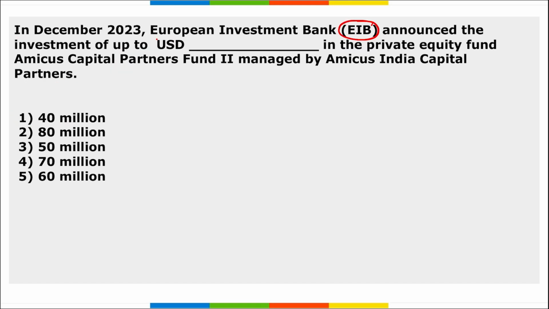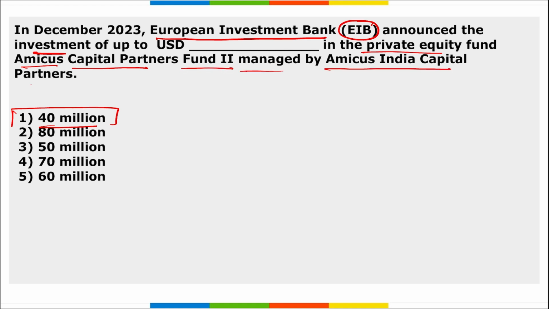Next, EIB, European Investment Bank, announced the investment of up to $40 million in the private equity fund Amicus Capital Partners Fund 2, managed by Amicus India Capital Partners. Right? Take a note of this. And the fund will prioritize investment in digital first business model. The investment promotes crowding in and diversification of the investors.